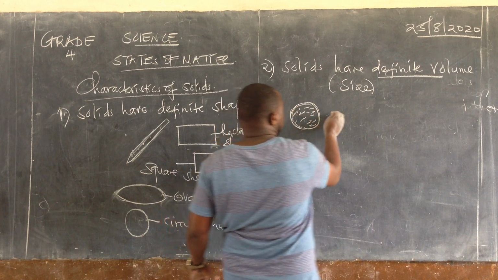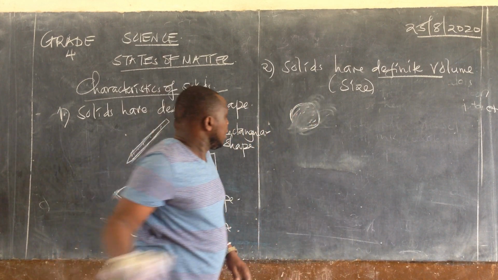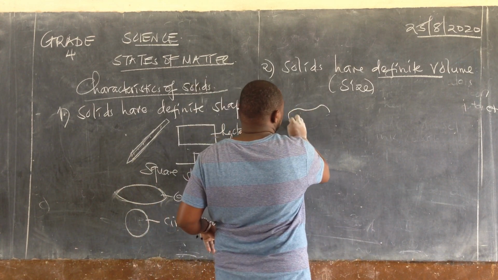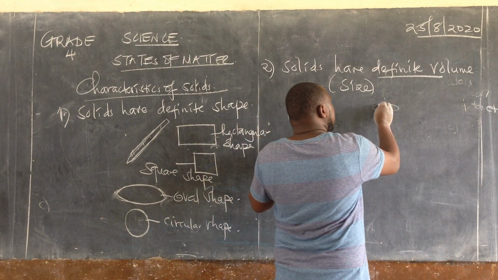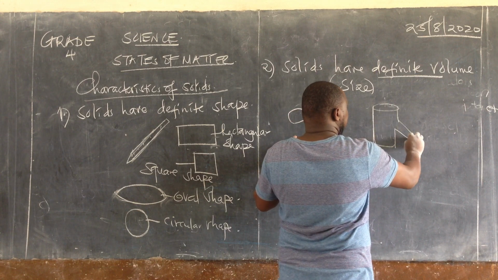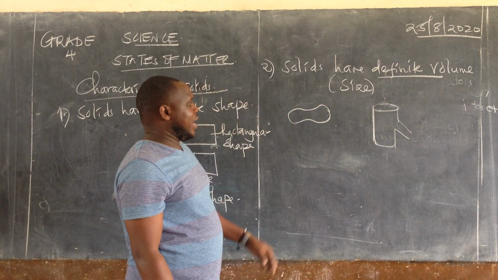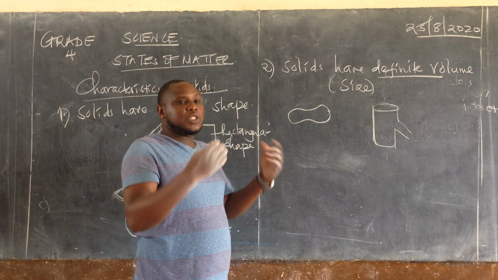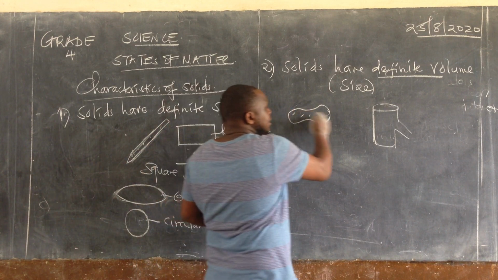This soil, you put it, or let's talk about a stone. A stone will do well. Now you have a stone here. This is a stone. A stone, we know a stone is a solid. We have what we call a eureka can. What is a eureka can, Lana? A eureka can is a type of container whereby if you want to measure volume, the thickness, what is volume? The amount of space. So the amount of space that is going to be occupied by this stone inside this water.